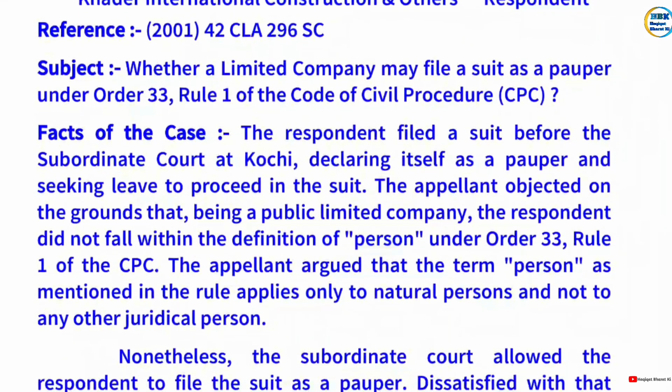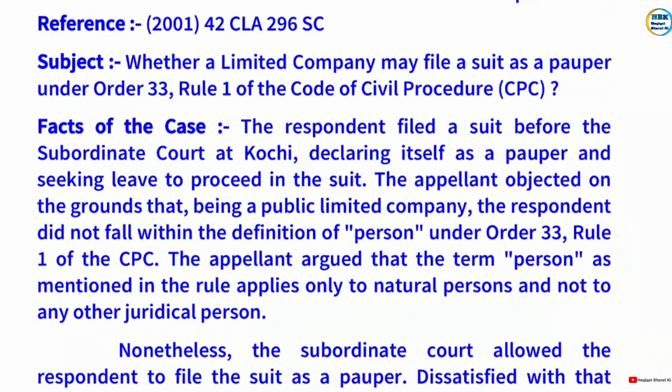Facts of the case: the respondent filed a suit before the subordinate court at Kochi, declaring itself as a pauper and seeking leave to proceed in the suit. The appellant objected on the grounds that, being a public limited company, the respondent did not fall within the definition of person under Order 33 Rule 1 of the CPC. The appellant argued that the term person, as mentioned in the rule, applies only to natural persons and not to any other juridical person.